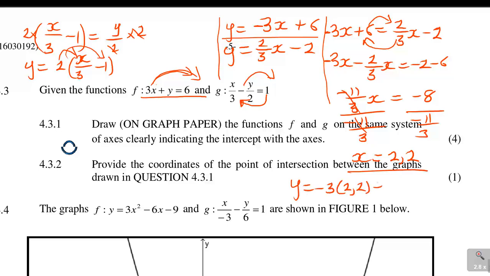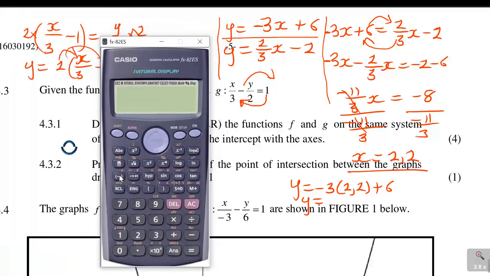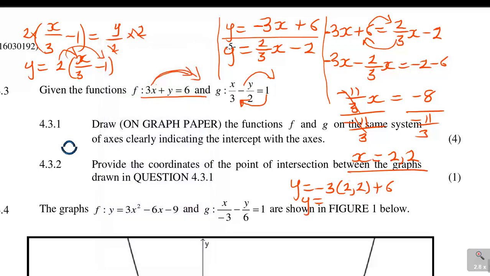2,2 was the value of x plus 6, then it will give us y is equal to, now the y value can be negative because it was negative already, negative 3 bracket 2,2, right, plus 6. It gives me negative 0,6. So it's minus 0,6. So algebraically, the points of intersection of these two graphs, x is